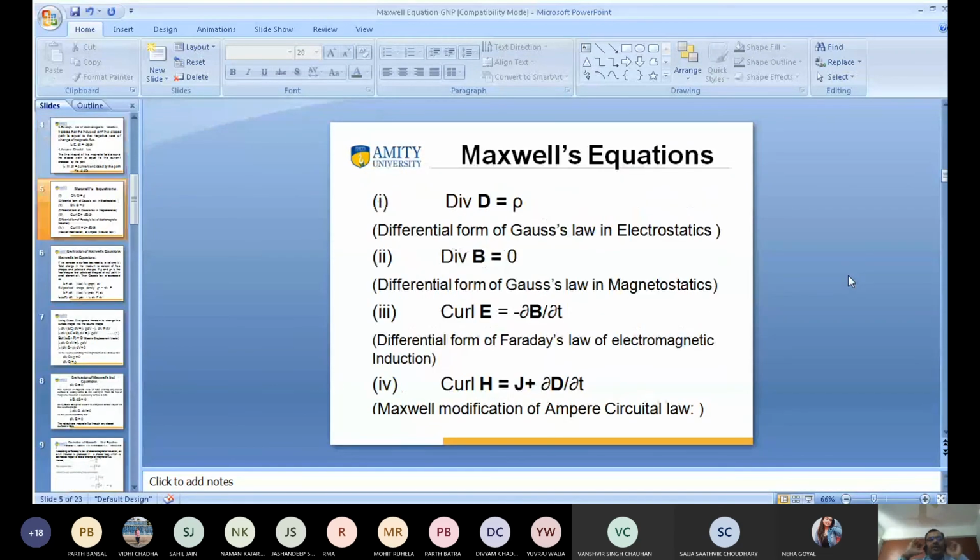So today you remember all of Maxwell's equations. Maxwell has given 4 equations. First equation is divergence of D is equal to rho. This is known as the differential form of Gauss's law in electrostatics. Second is divergence of B is equal to 0. This is known as the differential form of Gauss's law in magnetostatics. Third is curl of E is equal to minus del B by del t. This is known as the differential form of Faraday's law of electromagnetic induction. Fourth is the modification of Ampere's law. Ampere's law was modified by Maxwell, so that curl of H is equal to J plus del D by del t.